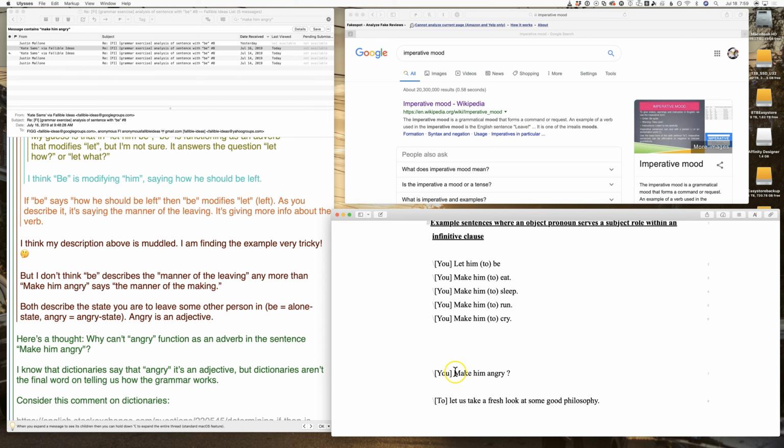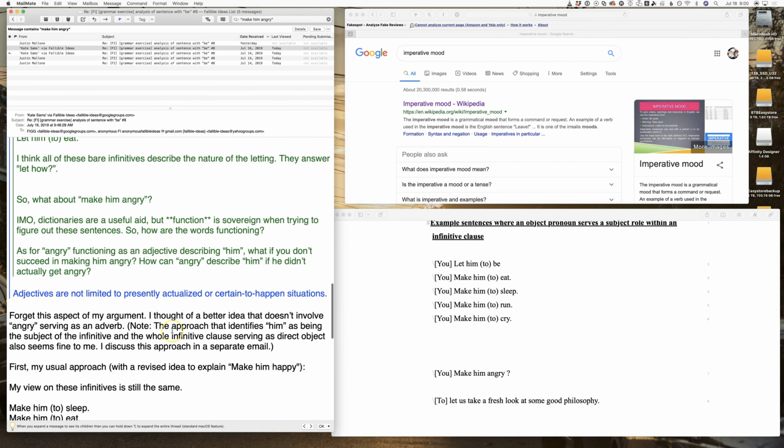So the implied you comes in, and then make, verb. So subject you, make, verb. Object him, hence object pronoun. Make him what? Make him angry. Adjective. Full stop. That was my initial approach, at least.